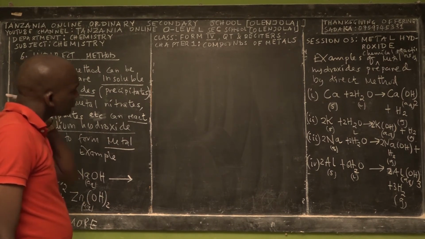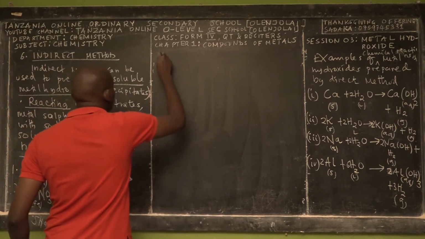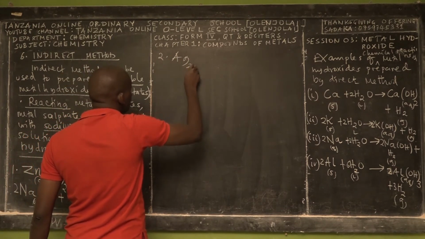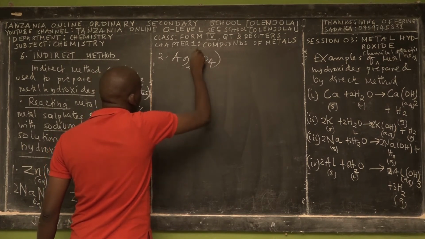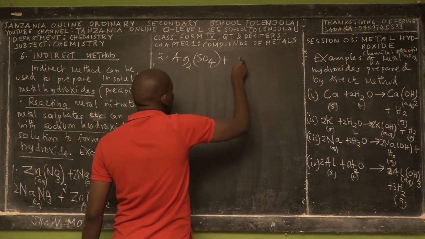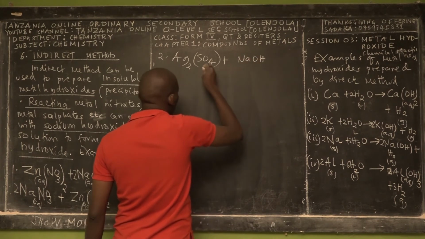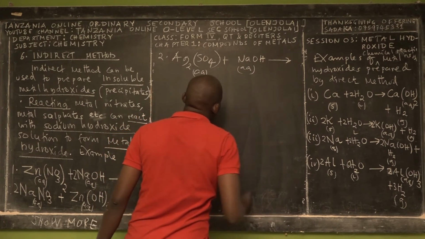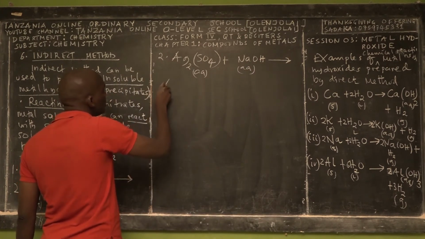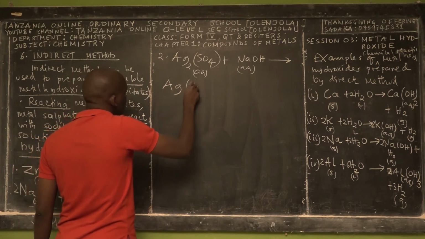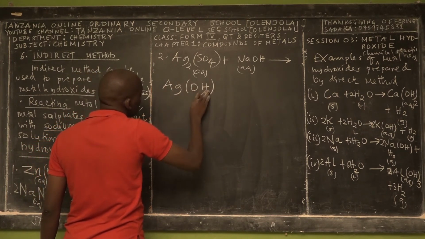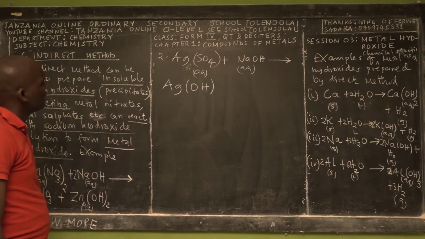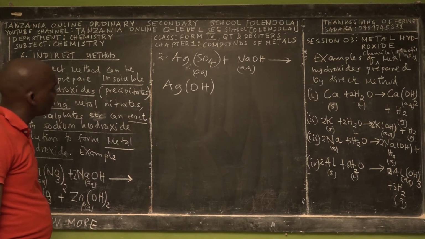I think that one is silver. So you can take silver sulfate and react it with sodium hydroxide. Both are in aqueous state, and then form a product, which is what? Silver hydroxide. Does silver have two ions, if I'm not mistaken?